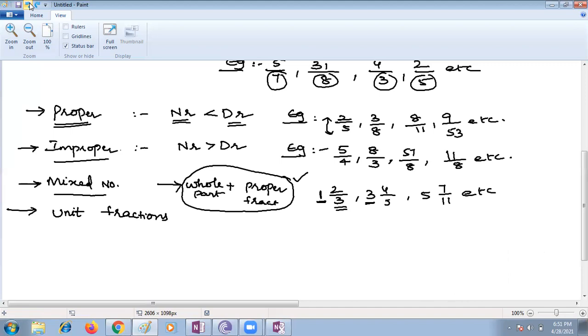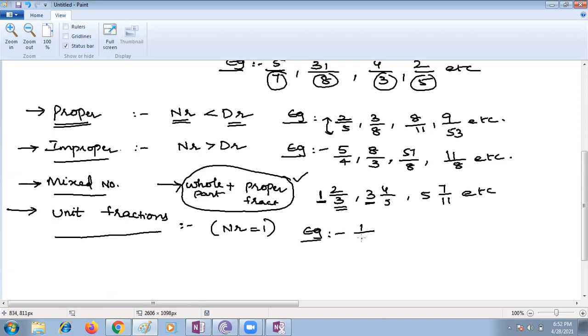Yes. Now coming to the last and a very important type, unit fractions. What is the meaning of unit, Raghav? Ma'am, when the numerator is 1, that fraction is called a unit fraction. Unit only means 1. Very good. Cyrus, can you give a few examples of unit fractions? The numerator should be equal to 1 in a unit fraction. Please give a few examples.